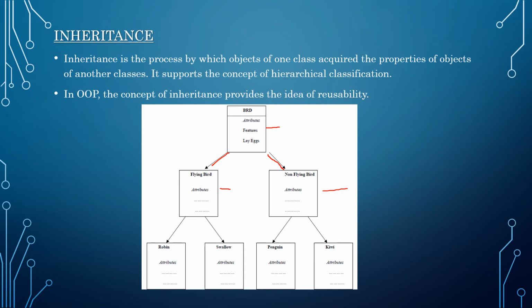The child class has the ability to acquire the properties of the parent class. Mostly, the parent class will be the most general class and the child classes will be the most specific classes, and it defines the hierarchical classification in that. And the inheritance concept introduces the reusability of code.